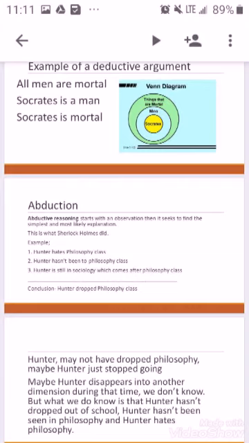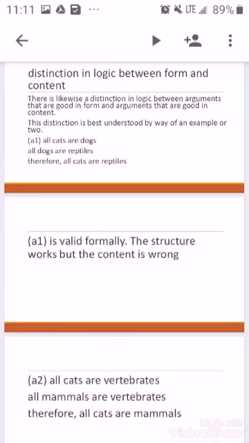Now, Hunter may not have dropped philosophy. Maybe Hunter just stopped going. Maybe Hunter disappears into another dimension during that time. We don't know. But what we do know is that Hunter hasn't dropped out of school. Hunter hasn't been seen in philosophy, and Hunter hates philosophy. So, most likely Hunter dropped philosophy.